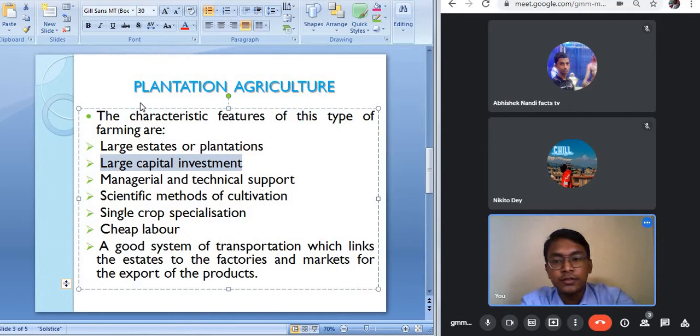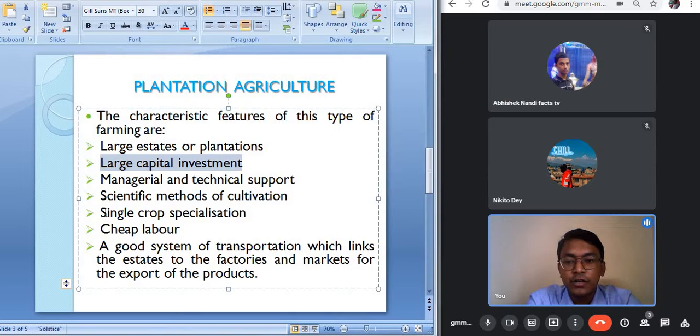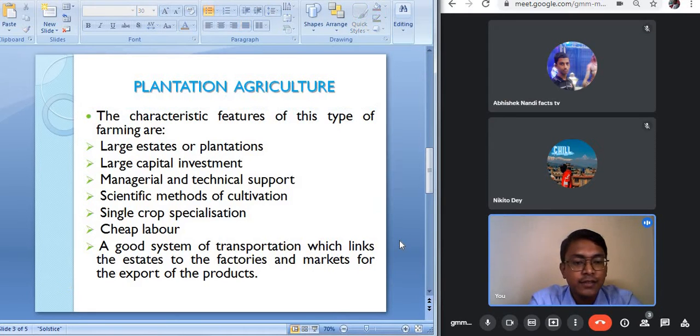The most important characteristic of plantation agriculture is single crop specialization. Single crop specialization means only a single type of crop is grown on a plantation farm. Like if it is a tea garden, only tea will be there, and no other crops will be grown.